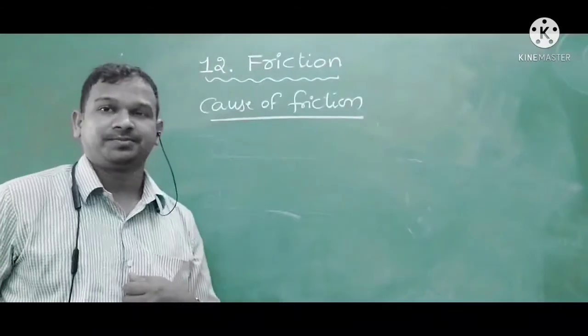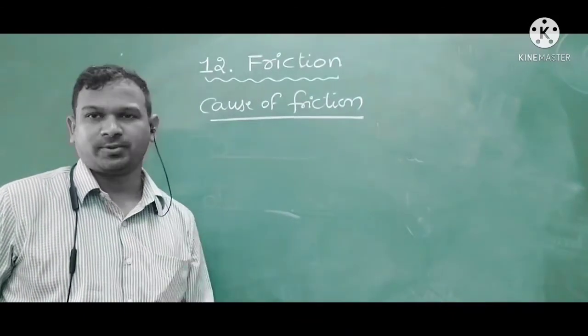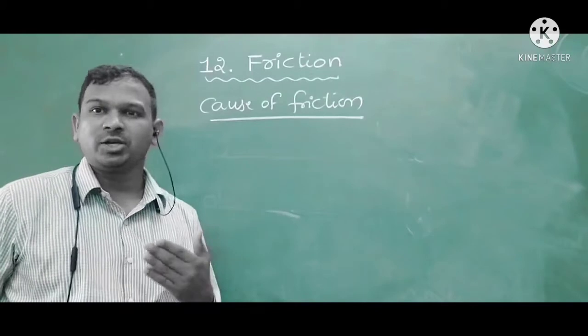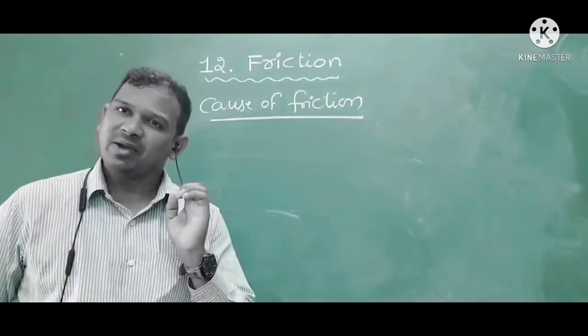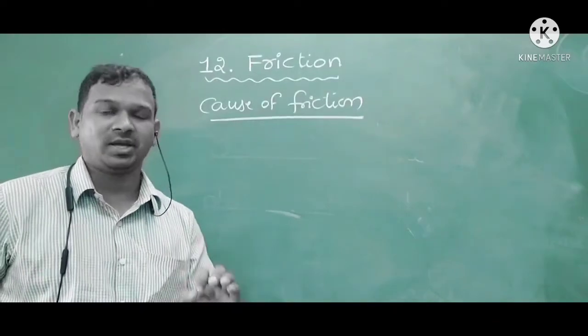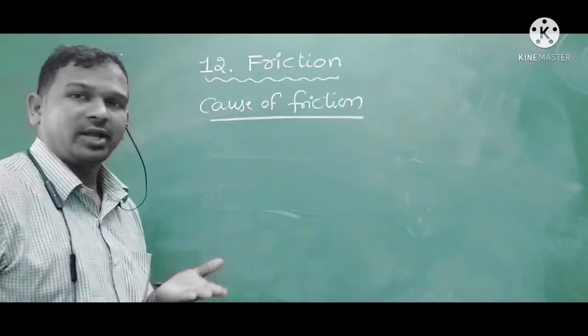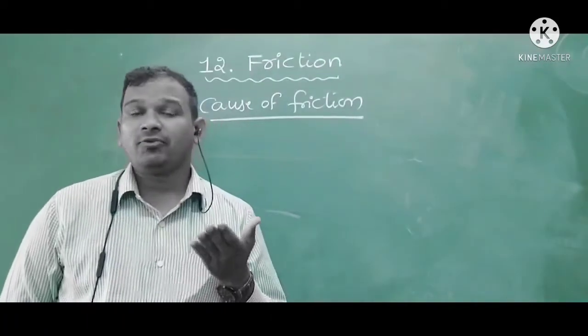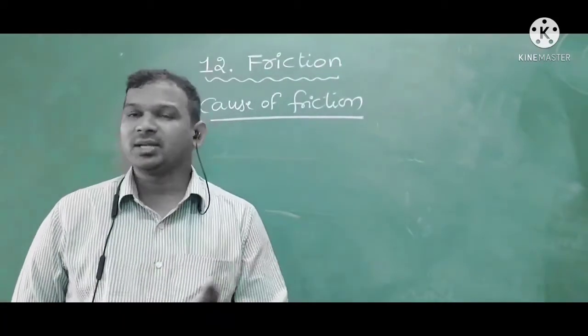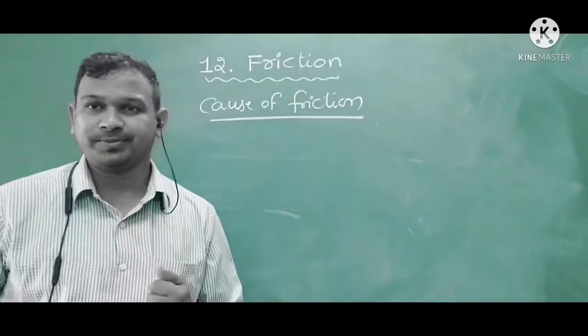Cause of friction. Every surface is not smooth. There is no ideal smooth surface. Every surface, at minimum, has some roughness on it. If you take sandpaper and move it over any other surface, the movement is not very smooth.